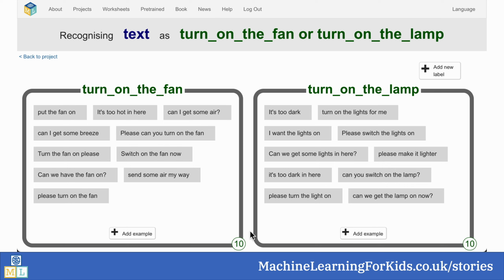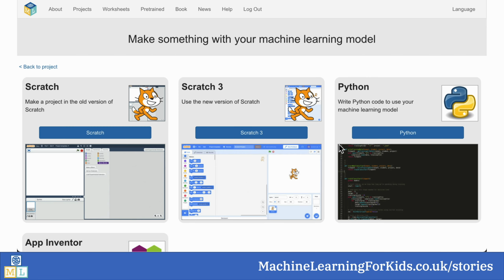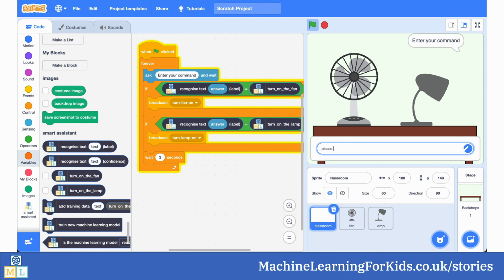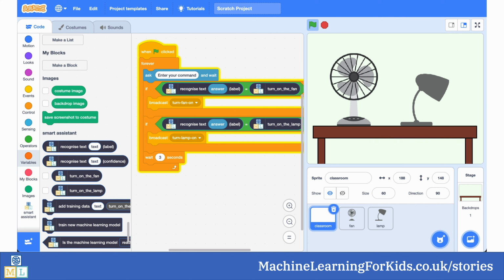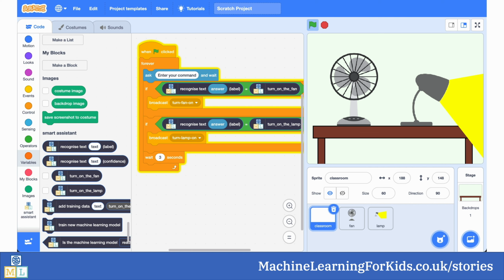Now, by the time I do this project, my class has normally learnt that they need to test their machine learning model with examples they didn't use for training. So students, they like to break things, so they enjoy looking for edge cases that are going to trip up the machine learning model. In this case, it's about finding unusual ways of phrasing the command that their model won't recognize. I remember one student came up with "activate the spinny thing" as a way of asking to turn on the fan, which I thought was inspired.